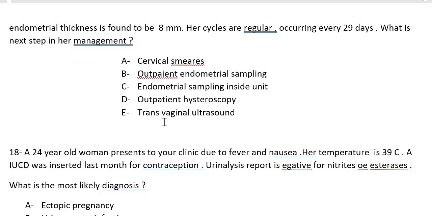So the answer is always hysteroscopy and endometrial biopsy. But they didn't give you both together, because with hysteroscopy you can do both of them, but with endometrial sampling you can't.